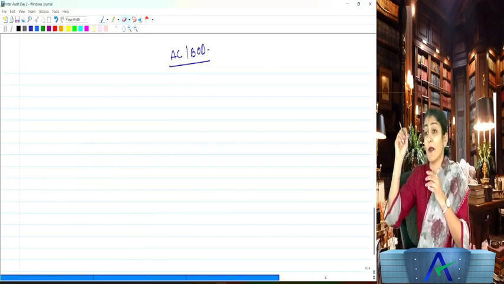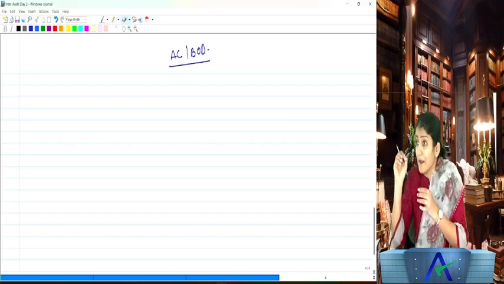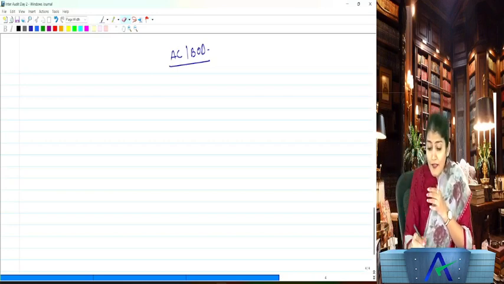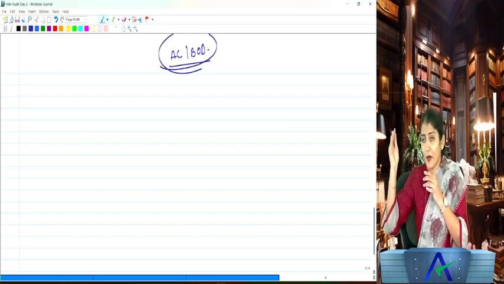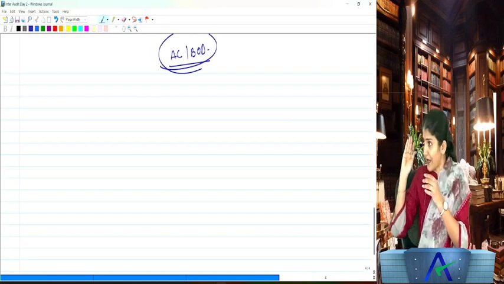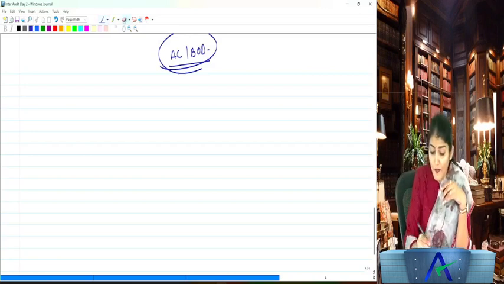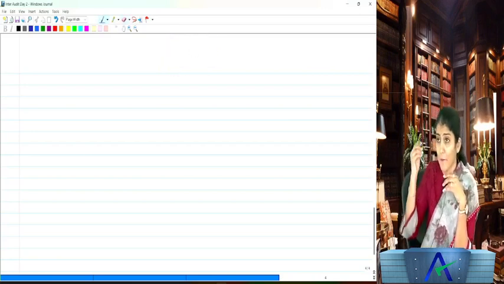Yes, all appointments of the auditor, including the filling of the casual vacancy, who has to do the recommendation? The recommendation has to be done by the audit committee or the board of the directors. Are you getting this one? Okay, right. So that was regarding the appointment of the company auditor.